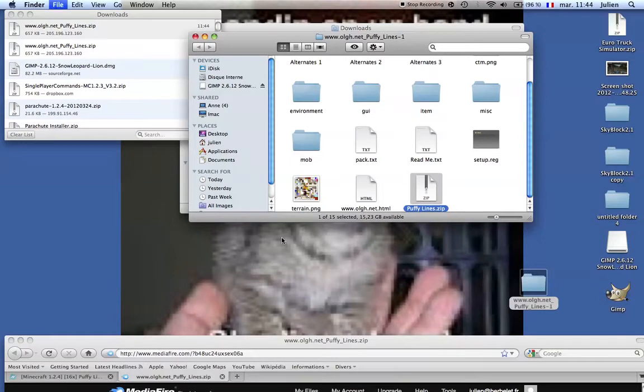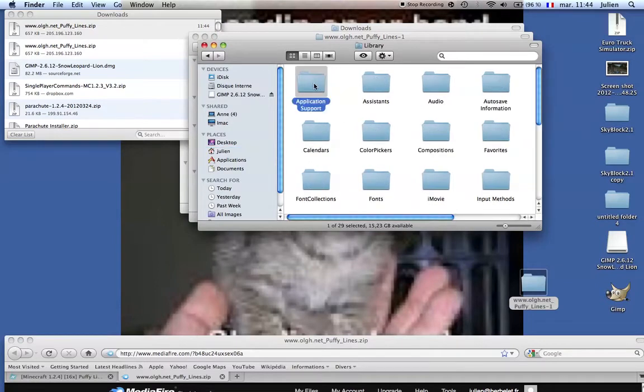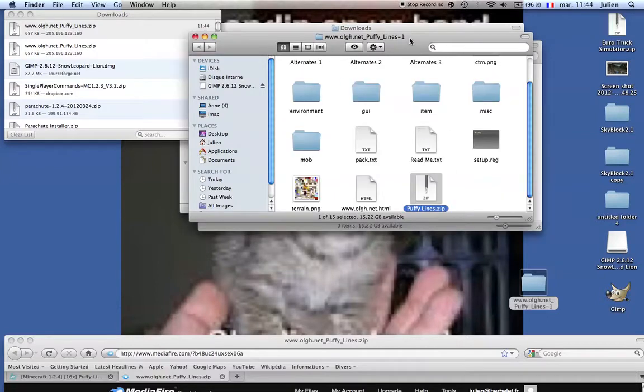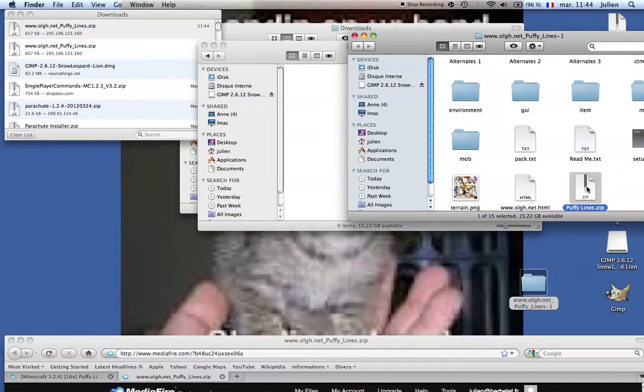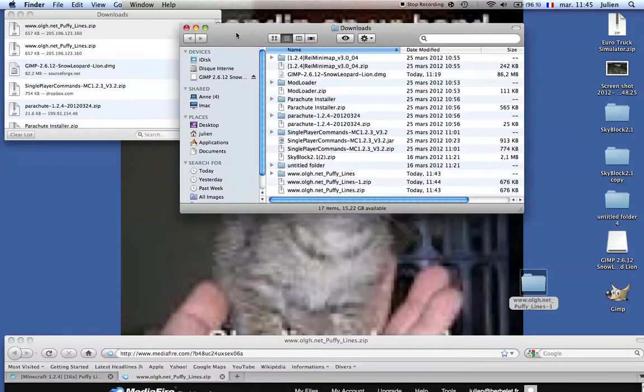Now you're going to want to do Command N so you can open a new window. Application Support, Minecraft. And you want to go to texturepacks. Then you want to take the zip file that you just made and put it in there. Now this texture pack will be in the description if you guys like it.